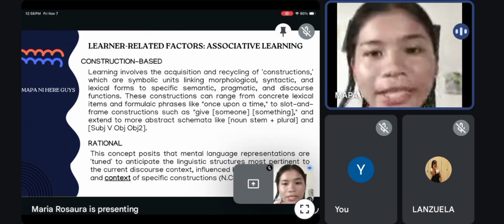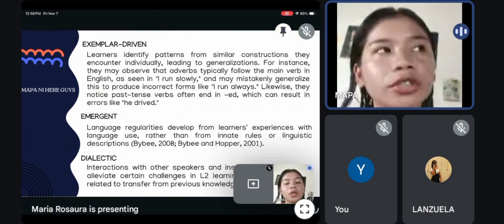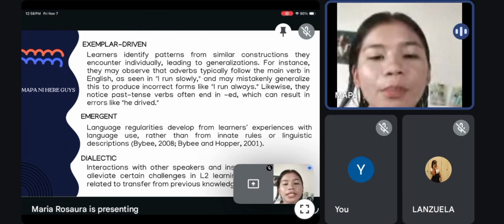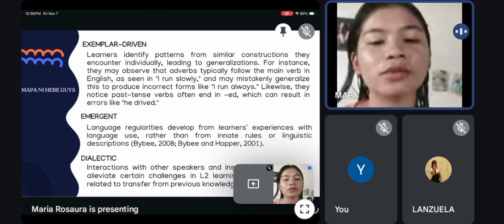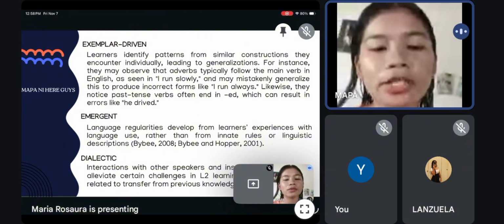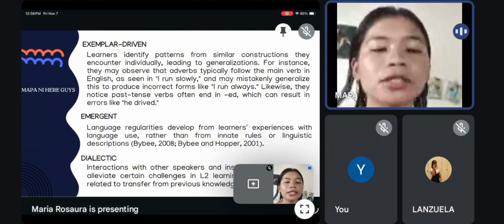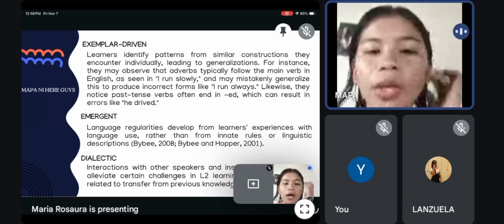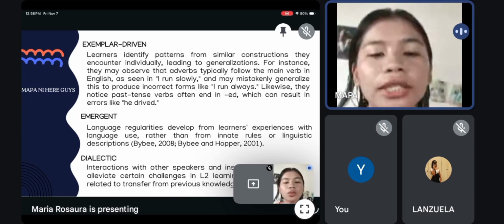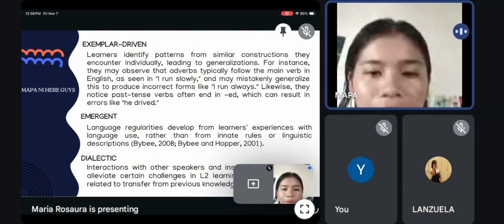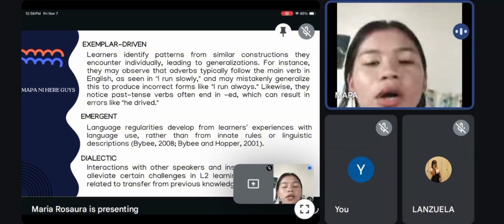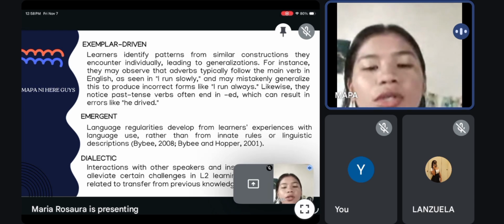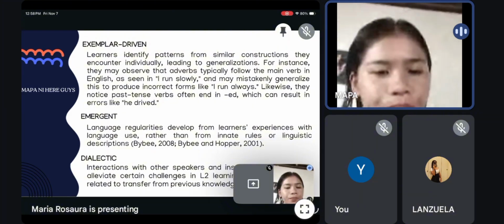So next slide, please. Exemplar-driven learning means that when we learn a language, we pay attention to the examples that we hear or see many times. From these examples, our brain tries to find common patterns and then applies those patterns to new sentences. Next is emergent. Emergent means that language patterns do not come from rules already built into our brains. Instead, these patterns develop or emerge slowly based on how we experience and use the language in real-life situations.